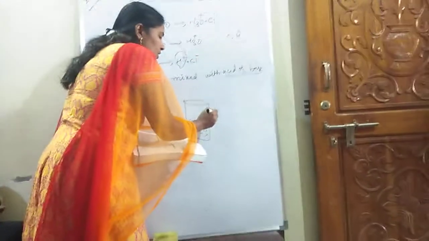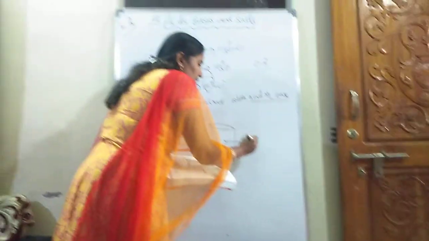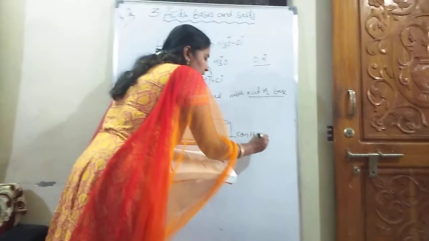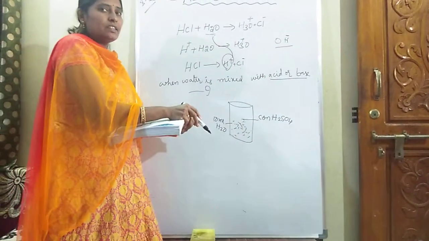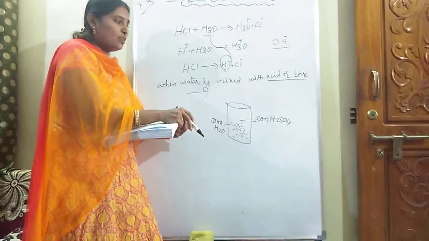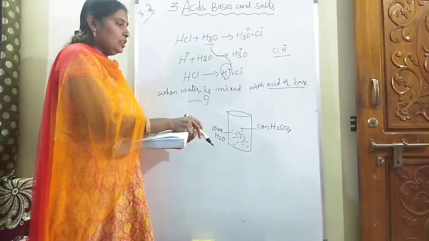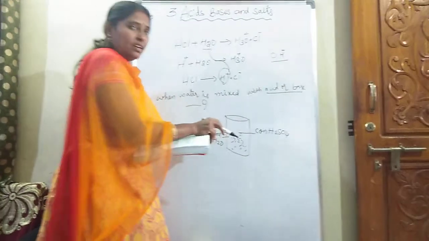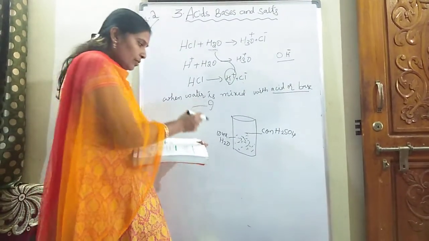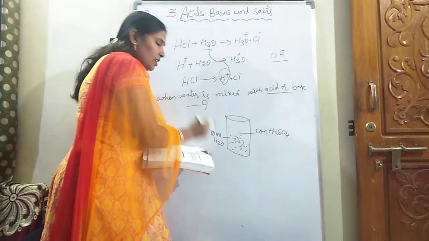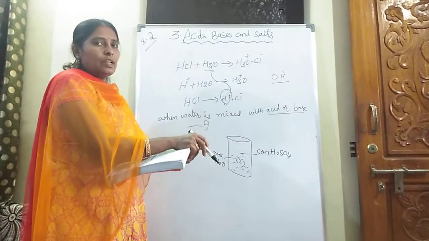Concentrated sulfuric acid. What is concentrated? Pure form is said to be concentrated. If its strength is reduced by mixing with water, it is said to be diluted. So what happens by adding concentrated sulfuric acid to 10 ml of water?